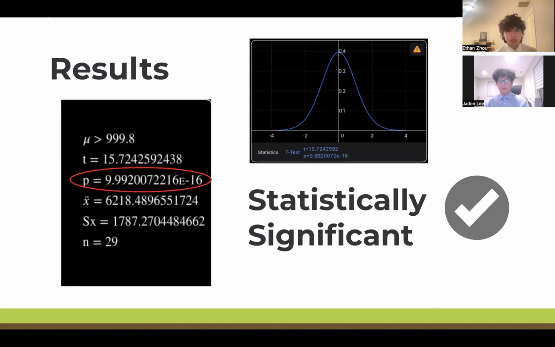For results, we conducted the t-test and it was deemed statistically significant with a p-value of 9.99 e to the negative 16 and a standard deviation of 1.7 thousand megawatt hours. As you can see here, this is a very significant p-value, so it would have been impossible for this to occur under normal influence.